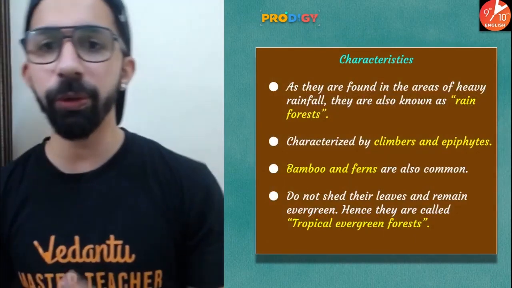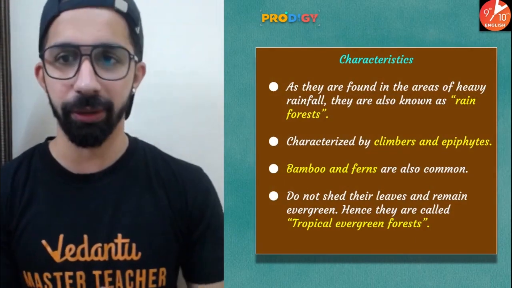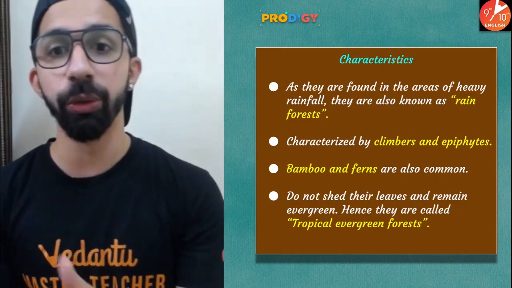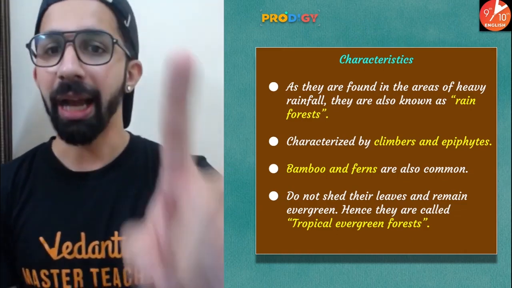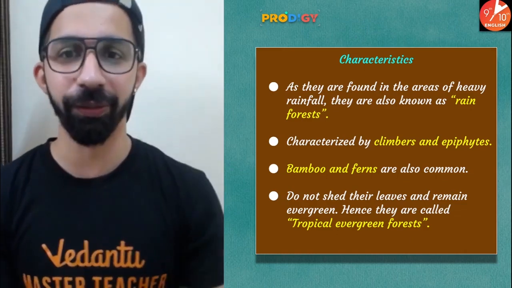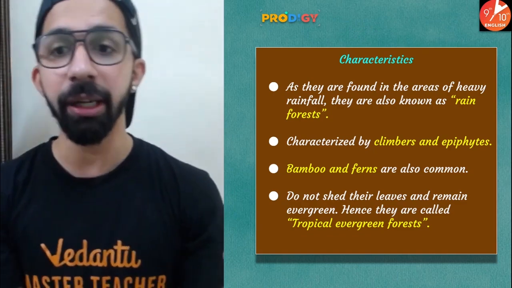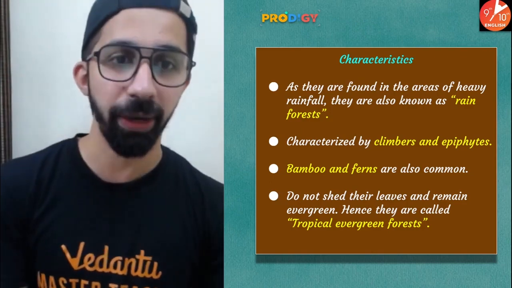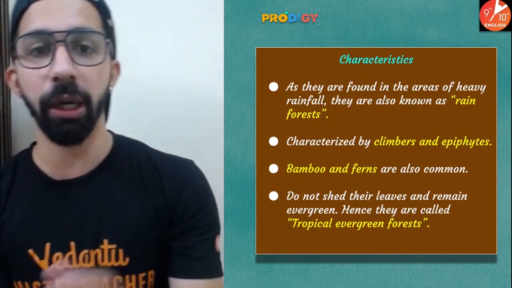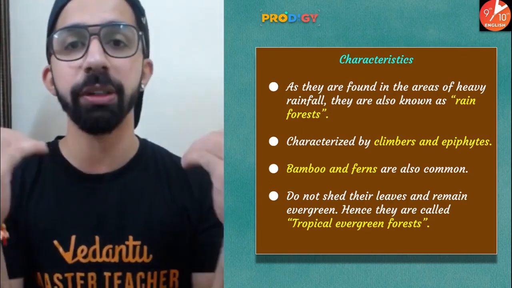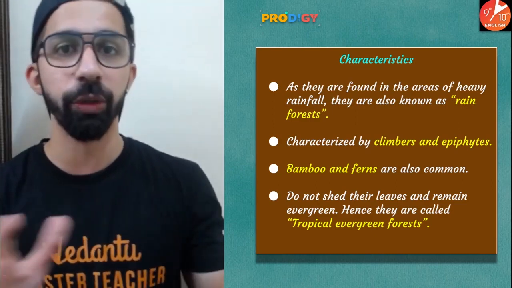Let's understand some more features of this tropical evergreen forest. Guys, they are also known as rainforest. Why? As they are found in the areas of heavy rainfall. Secondly, they are characterized by climbers and epiphytes. Now, guys, what are epiphytes? Any plant that grows upon another plant or object for physical support. So, those are known as epiphytes.